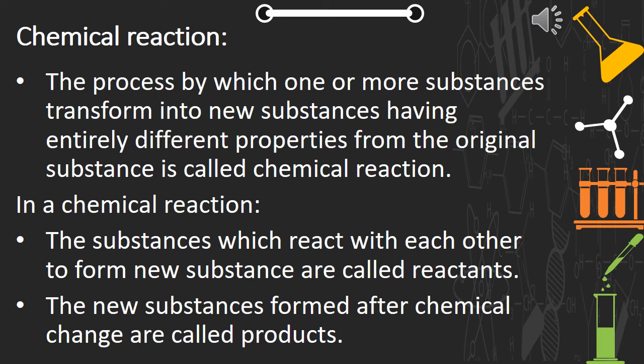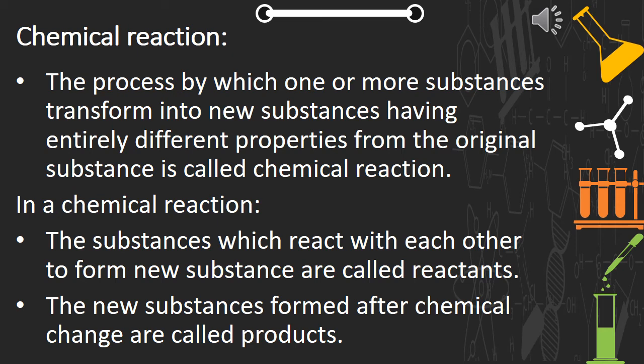Okay, now as I told you, a chemical change is accompanied by a chemical reaction. Now what is this chemical reaction? What is being involved in it? So in a chemical reaction, there are substances which react with each other, and these substances are called reactants. And whatever new substance has been formed after the reaction of the reactants is called the product.